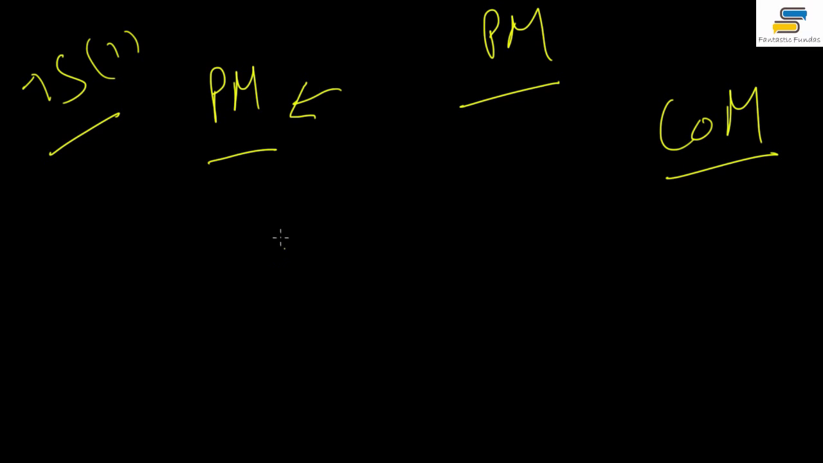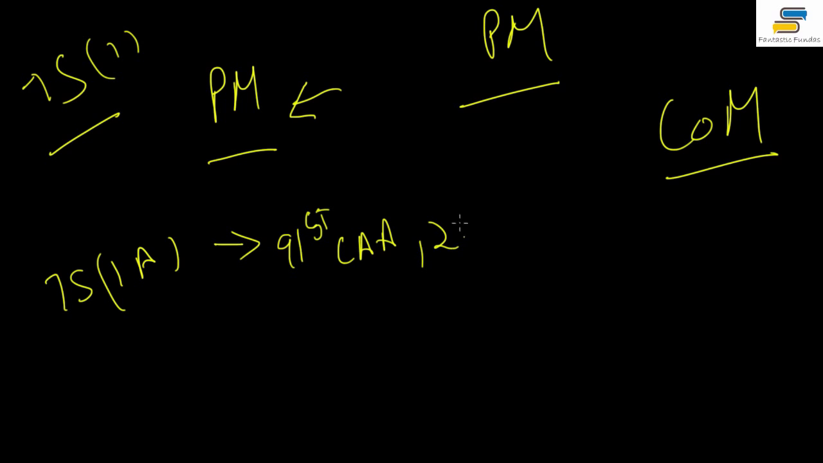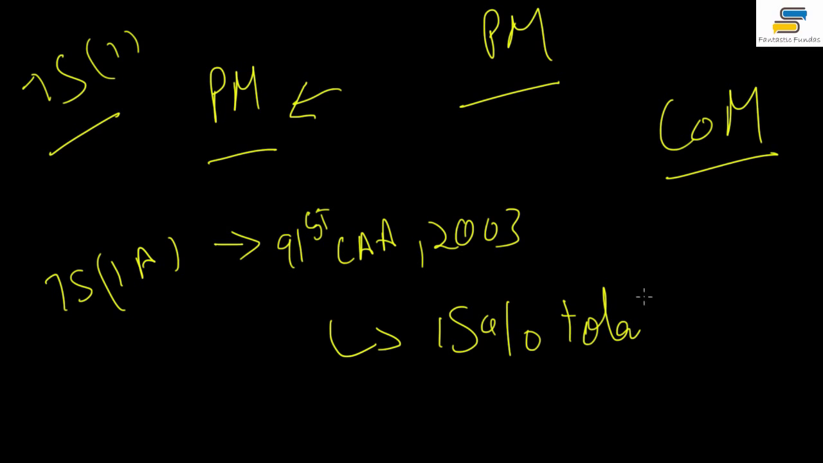Let me just finish the Council of Ministers topic first, right? Now, according to law, this is mentioned in Article 75 clause 1A. This was brought by the 91st Constitutional Amendment Act in 2003. It says that not more than 15% of the total strength of Lok Sabha is the maximum number of the Council of Ministers that can be appointed.